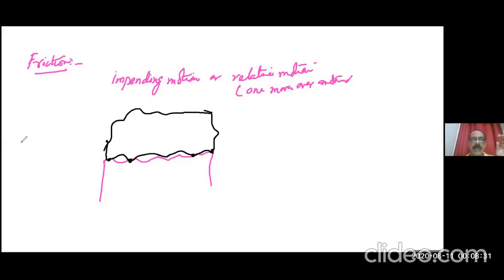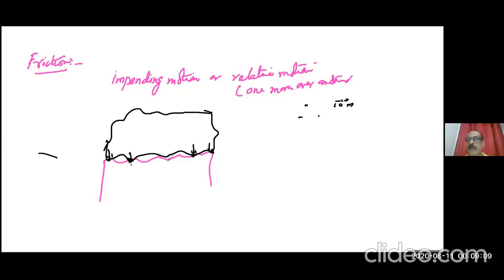At the places where they come in contact, molecular forces will be strong, because molecular forces are short range forces. If they are very close, like 10 to the power minus 10 meter, or Angstrom unit, they attract strongly. If they are far apart, they do not interact at all. So molecules of this region and this region have no attraction at all. But molecules of this region in contact will come into strong attraction. So they form welded joints at that point. You have seen welding; joints like that will form here.